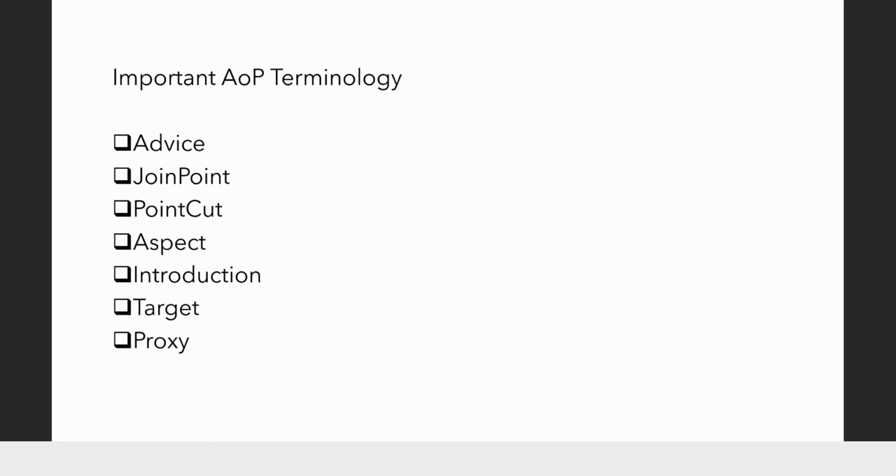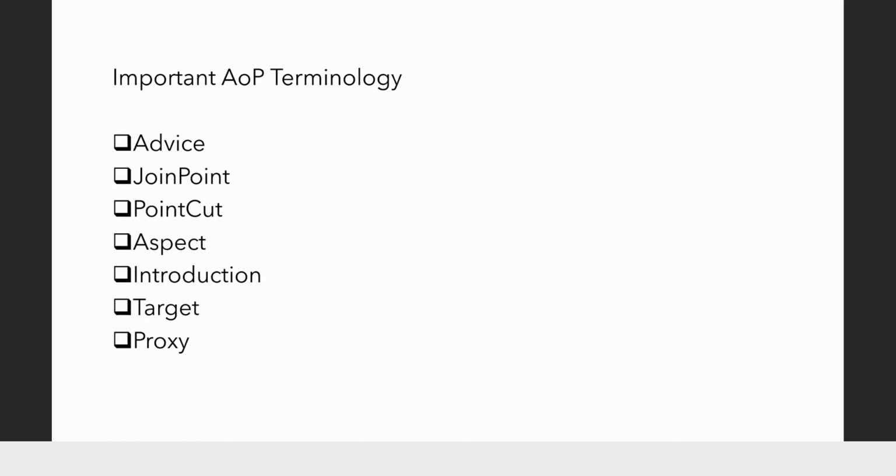Say for example, if I am asking for an employee object, I will be given a proxy of the employee, which will be exactly similar to the employee. The caller of the employee object will never know whether this is the actual employee object or a proxy of the employee object, with some added features or state or behavior. Using this, introduction is possible.